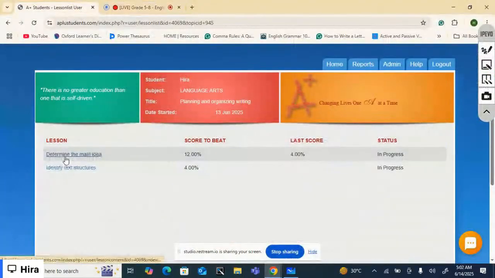The first lesson is determine the main idea. This is about determining the main idea. As you know, we are learning planning and organizing writing, and the main idea of what you are writing is really important.